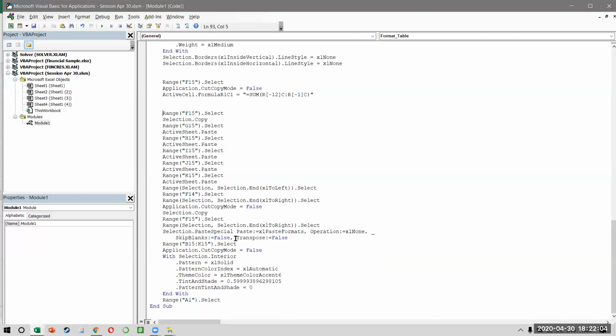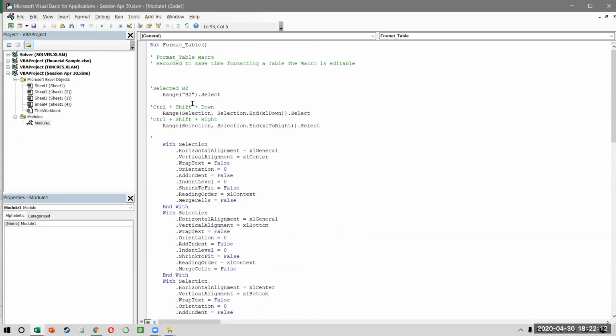Now, it is very important that whenever you record a macro, even if you're confident that the macro has been recorded perfectly, you should always go back and put these comments. Otherwise, what happens is that maybe after a month, if you want to go back to the code, you will not remember what you did. So it's a very good habit to go back and record the code.